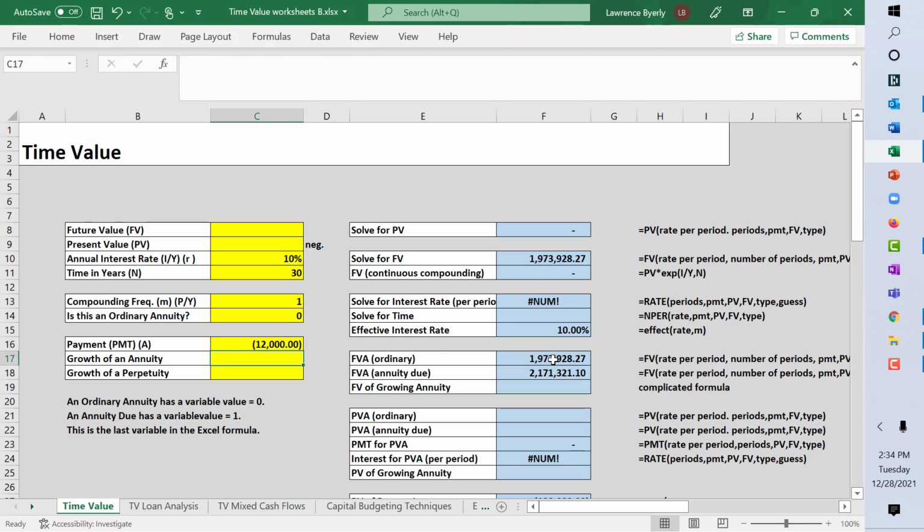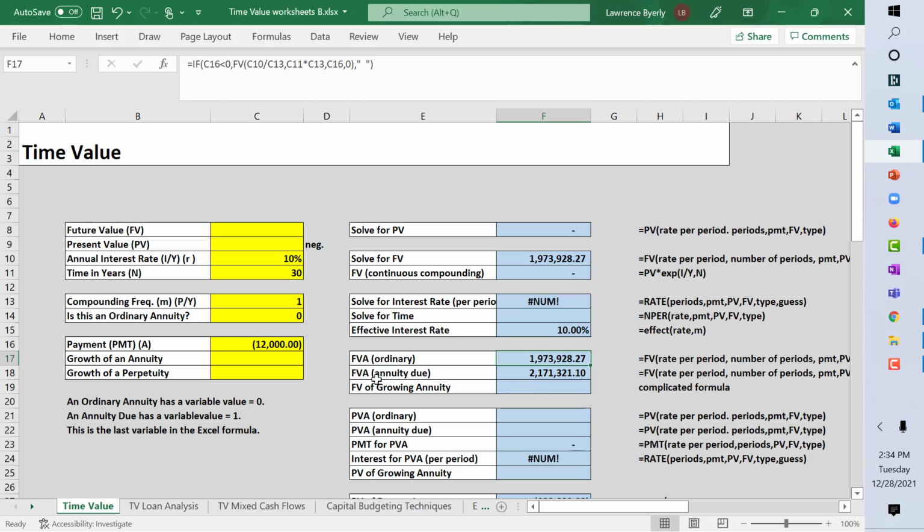So here we have the future value of an ordinary annuity would be 1.973. So if you put in $12,000 a year for 30 years, you would have $1.97 million in that account.